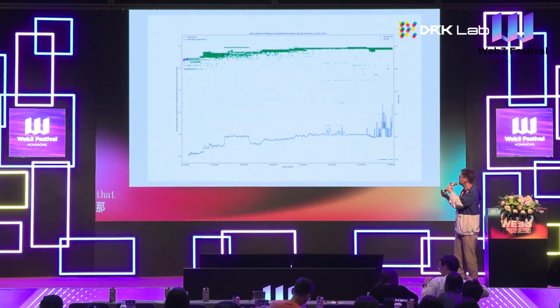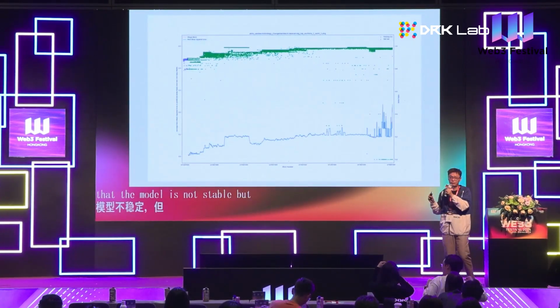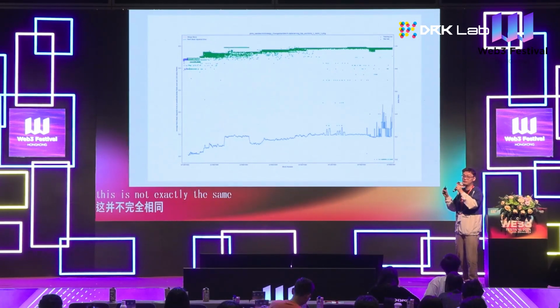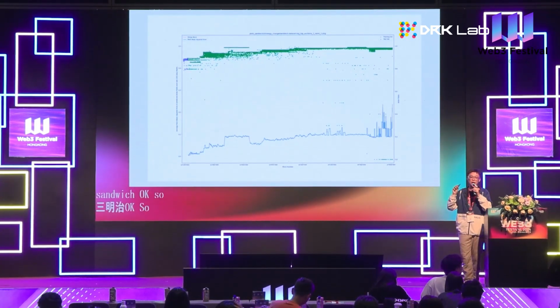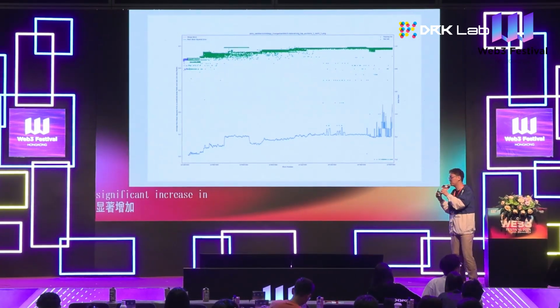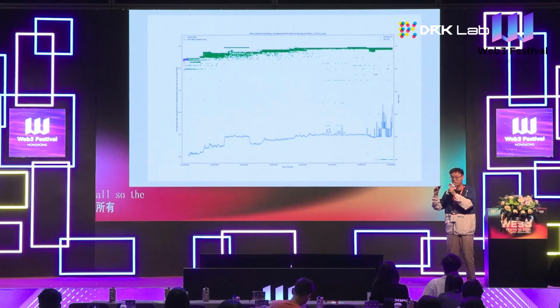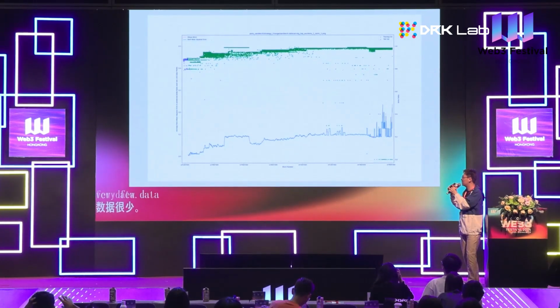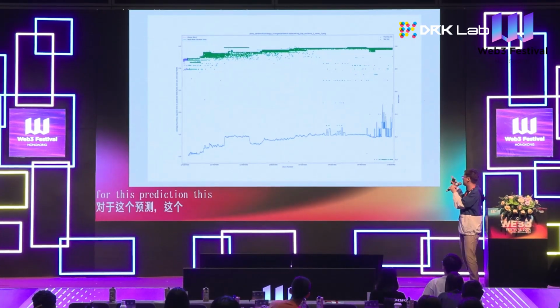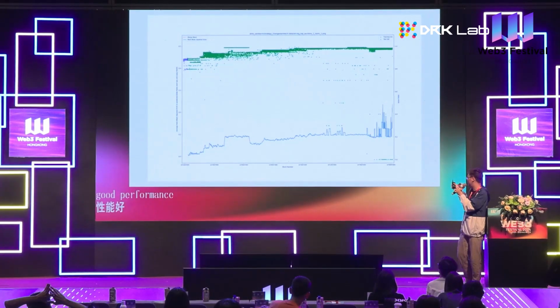Okay, but this is not exactly the same for the sandwich bot. We see a very significant increasing line for the arbitrage bot, but for the sandwich bot, if we use very little data for this prediction, it can have good performance for almost a very long period of time.